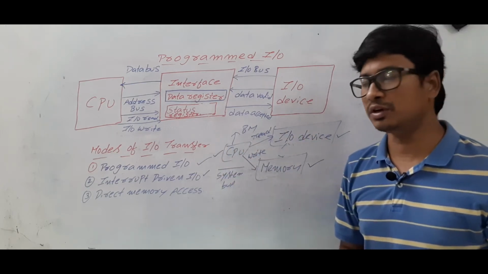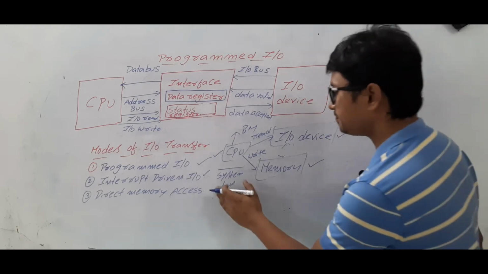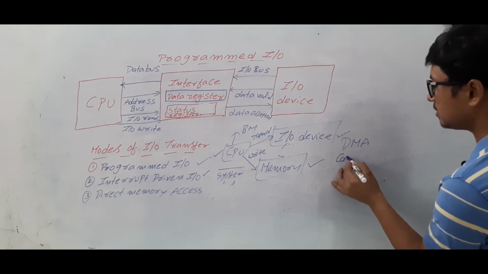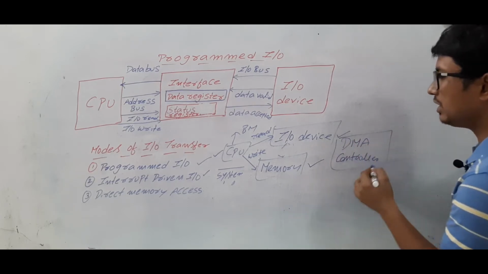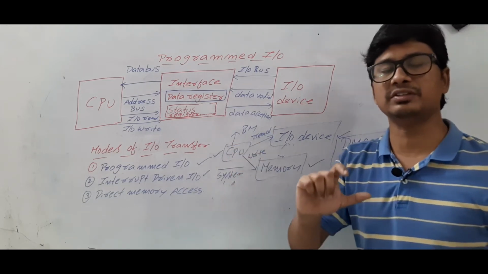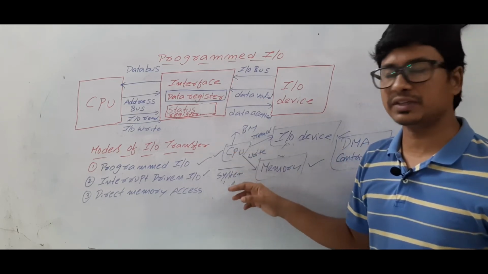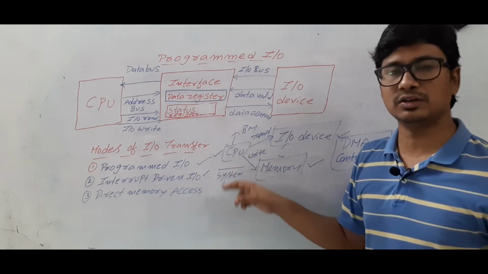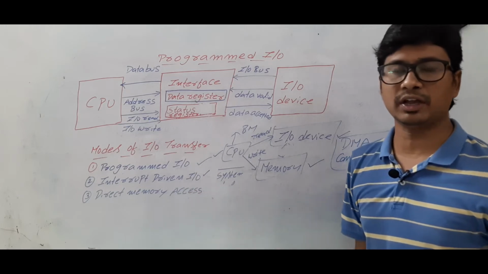Whereas when it comes to direct memory access, we have a direct memory access controller. What it will do is take charge of the system bus from the CPU for some amount of time, because if you want to transfer the data, we need the system bus. As the system bus is under the control of the CPU, the CPU is involved in programmed I/O and interrupt driven I/O transfer.